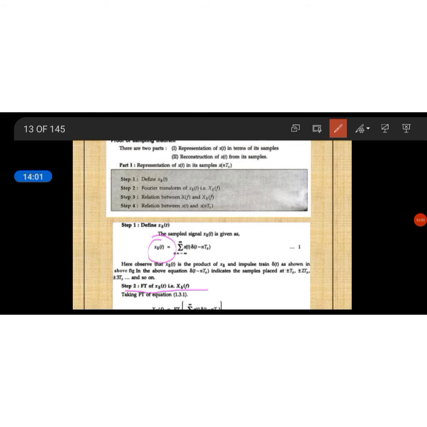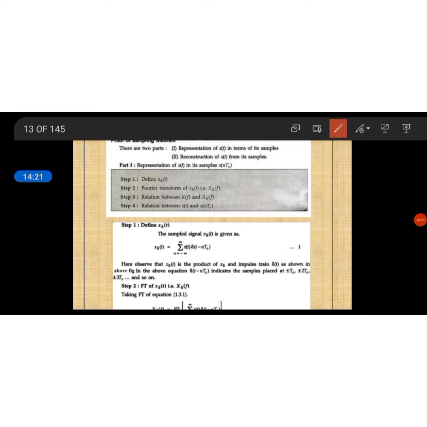By taking the Fourier transform of this, you get the second step. The Fourier transform of x delta of t gives capital X delta of f, and the Fourier transform of x of t gives X of f.